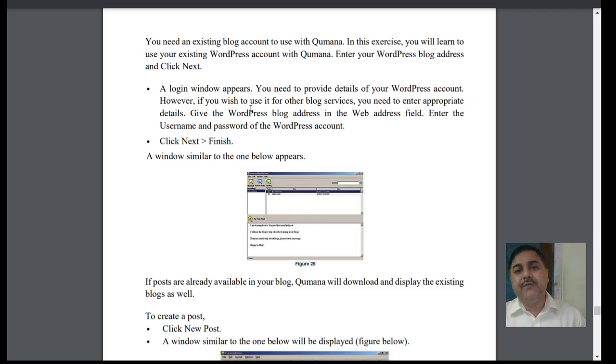After logging those particular things, and working on this particular pattern of the data that you have, the login appears, and we need to provide the details of it. We need to provide the WordPress accounts. So when we are making these blogs, we need to use the user password and user account. After we complete all the things, we have to click on next, and then finish it.